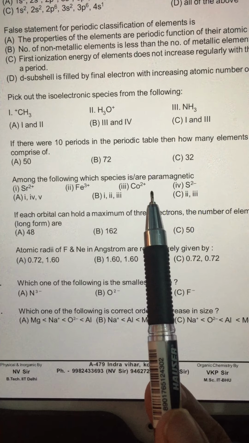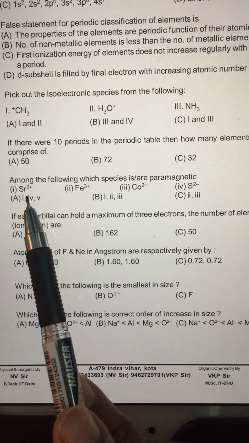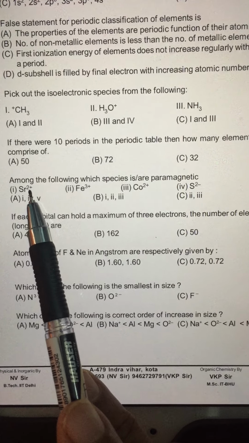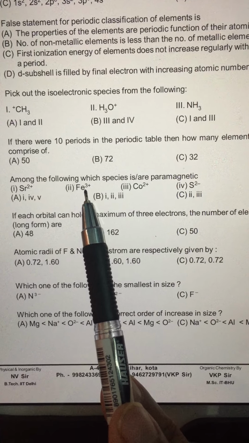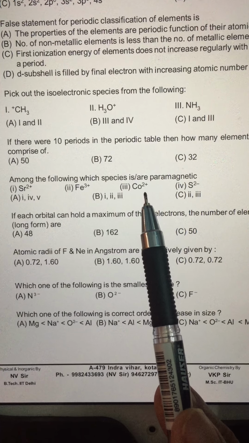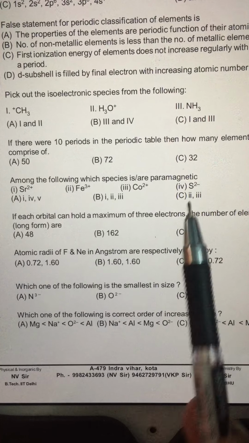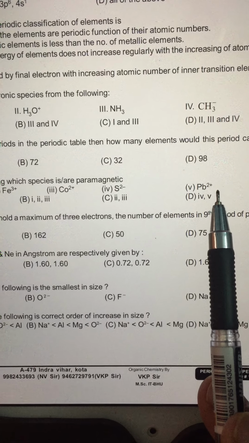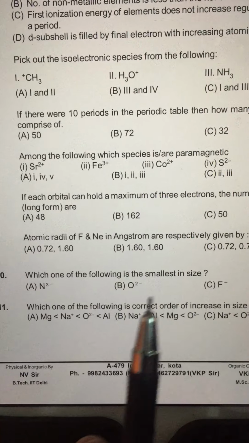Among the following species, which are paramagnetic? Those which have unpaired electrons are paramagnetic. Second group dipositive elements have no unpaired electrons, they are diamagnetic. Iron plus 3 has 5 unpaired electrons, it is paramagnetic. Cobalt plus has unpaired electrons, paramagnetic. Sulfide ion has no unpaired electrons, it is diamagnetic. Lead Pb plus 2 has no unpaired electrons, it is diamagnetic. So you can choose the right answer.